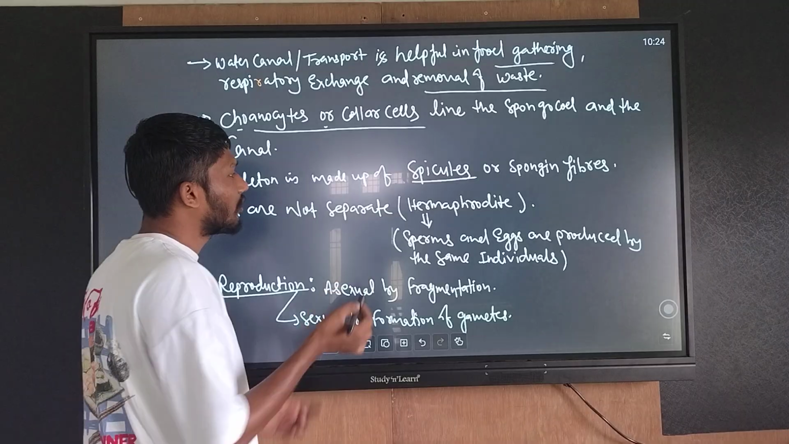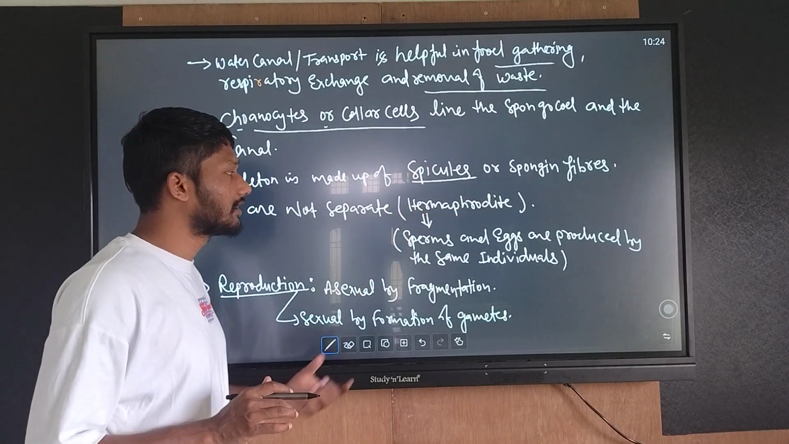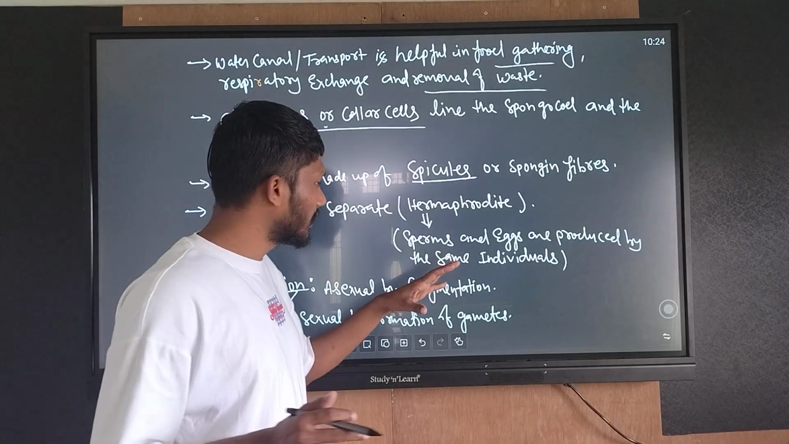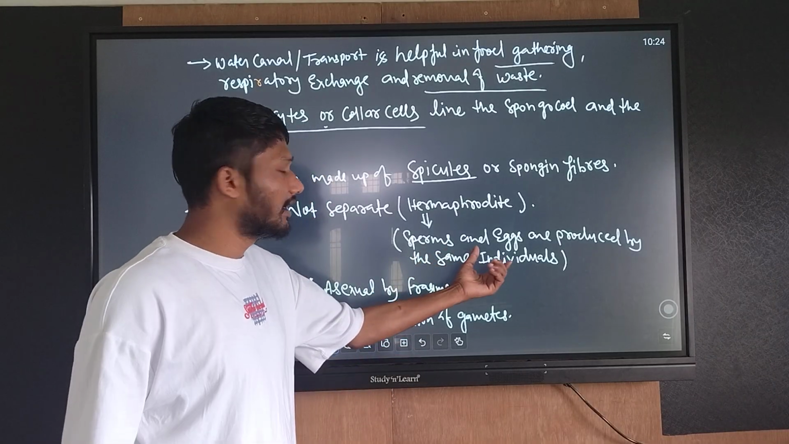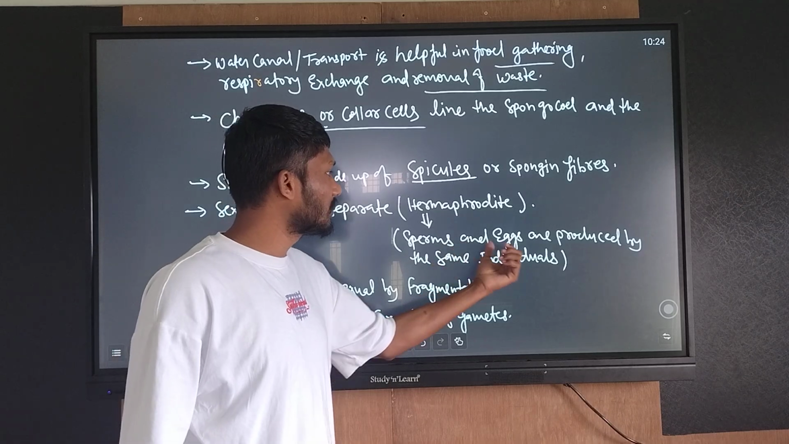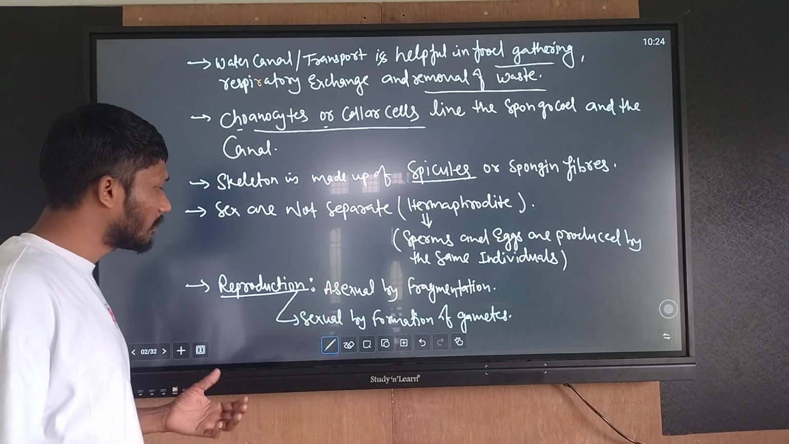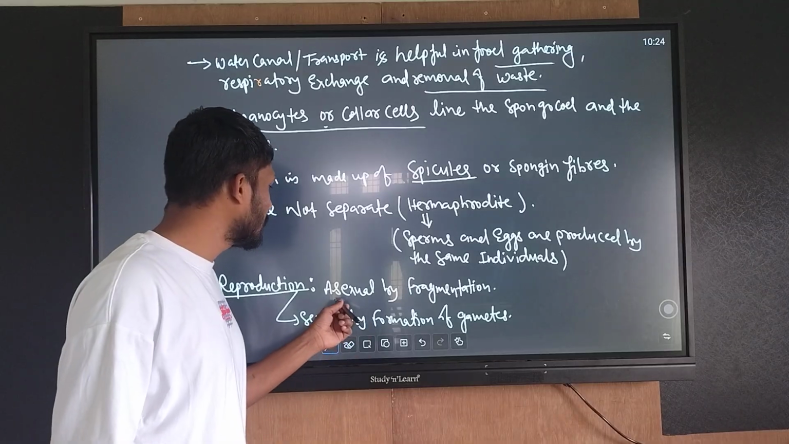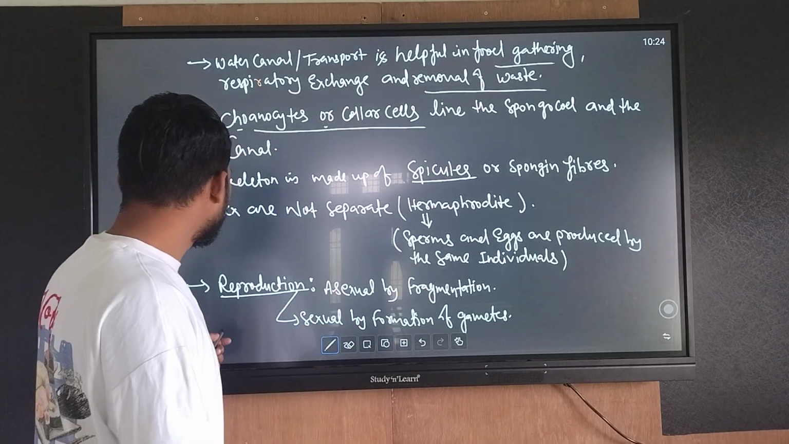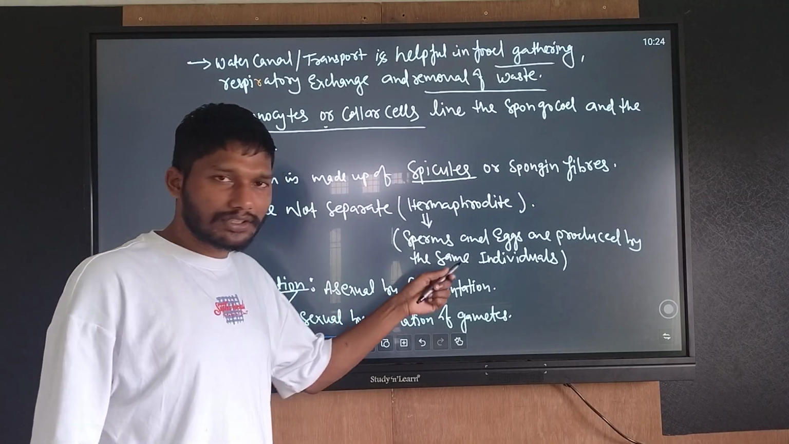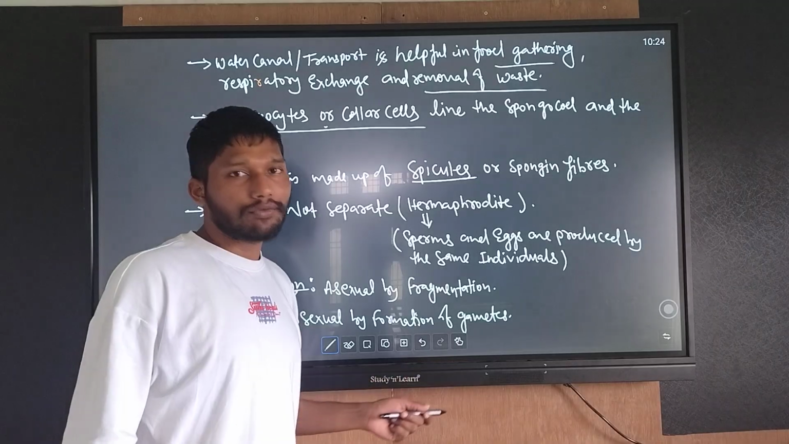Sexes are not separate. They are hermaphrodites; the two sexes are in the same organism, and sperms and eggs are produced by the same individual. Sexual reproduction takes place by formation of gametes. Asexual reproduction also occurs, so both kinds of reproduction are seen here: asexual reproduction through fragmentation and sexual reproduction through gamete formation.